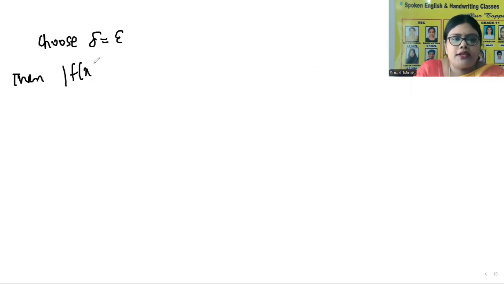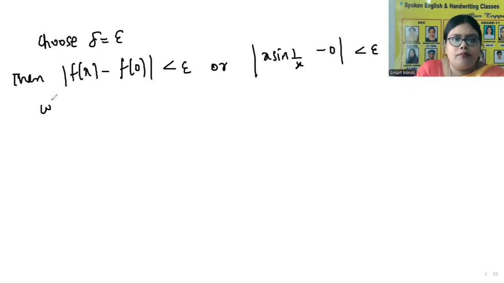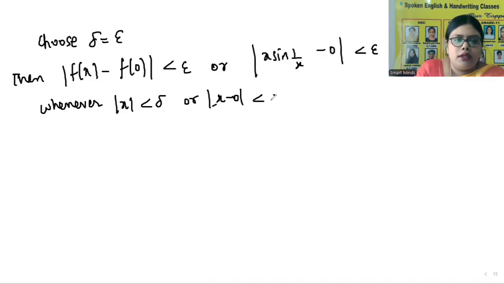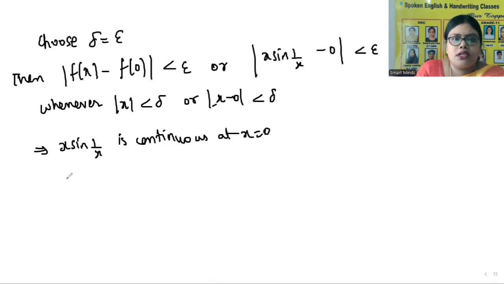Then mod f of x minus f of 0 is less than epsilon, or mod x sine 1 by x minus 0 is less than epsilon, whenever mod x is less than delta, or mod x minus 0 is less than delta, which implies x sine 1 by x is continuous at x equal to 0. Therefore, f of x is continuous at x equal to 0.